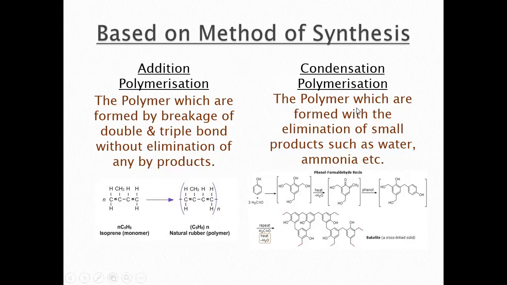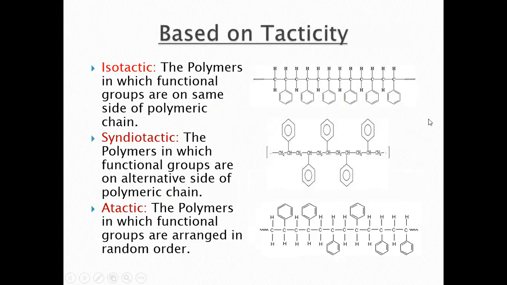But in condensation polymerization, we will have some byproduct, such as water, ammonia, etc. As you can see from this reaction, we are getting water here. So there will be elimination of a byproduct too. So this is condensation polymerization.